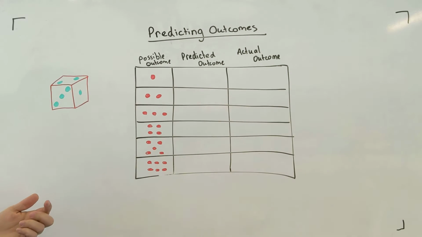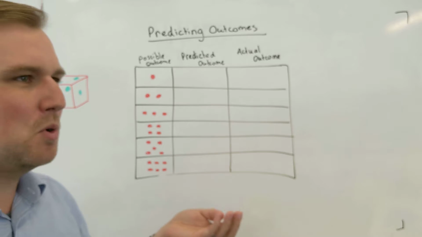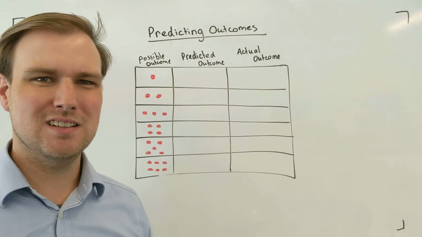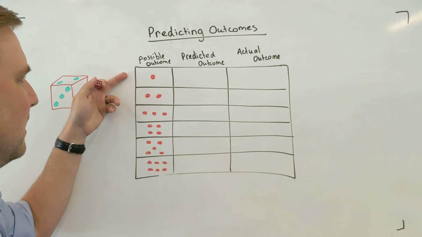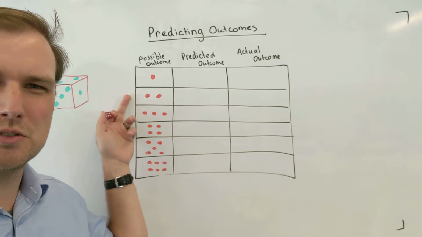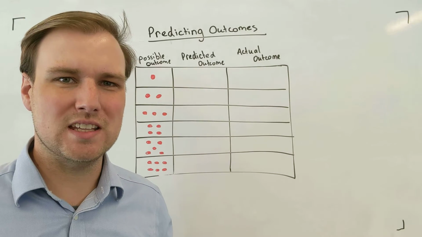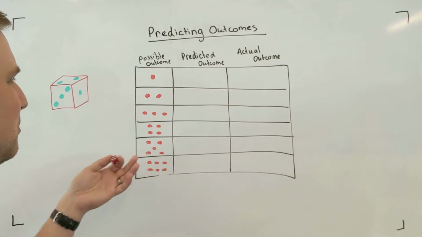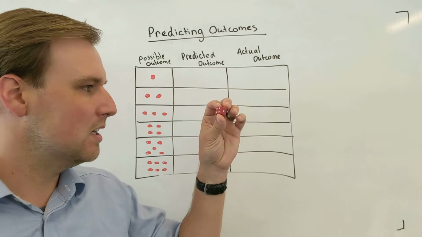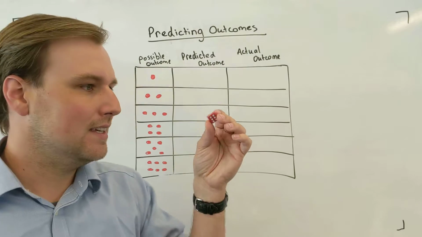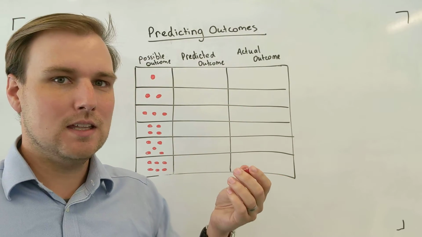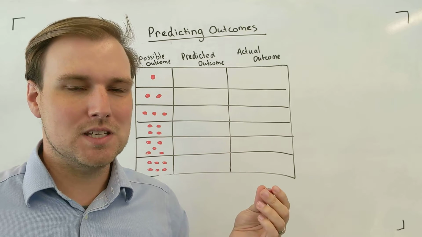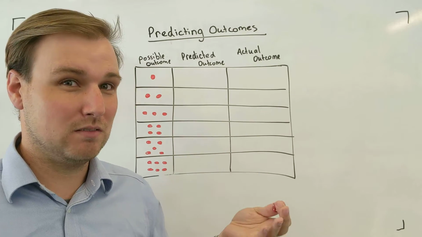Now I wonder, is one of these outcomes more likely to happen than the other? If I roll this die, am I more likely to get a 1 than I am to get a 2? Or is it an even chance that it could be any of these 6 outcomes? I know that this die is even in shape and the weight of it is even. So I think that all 6 outcomes have an equal chance of coming true.